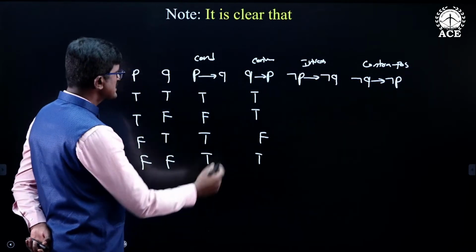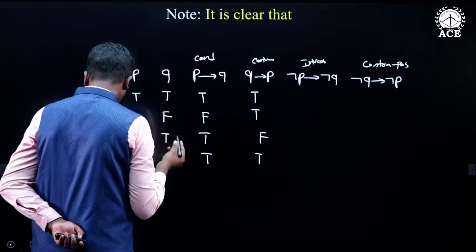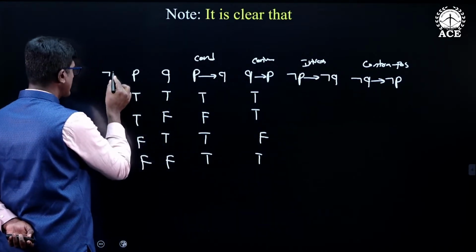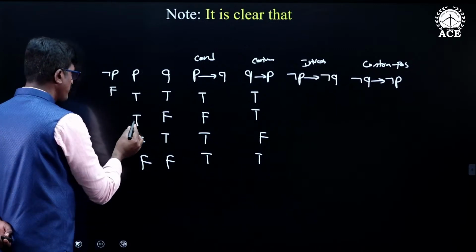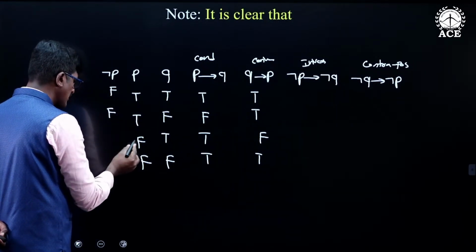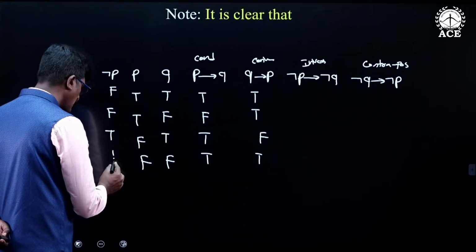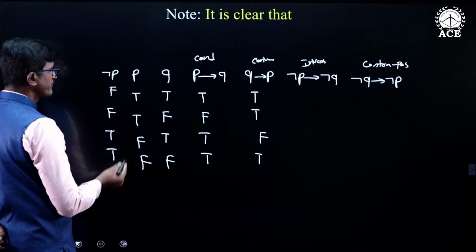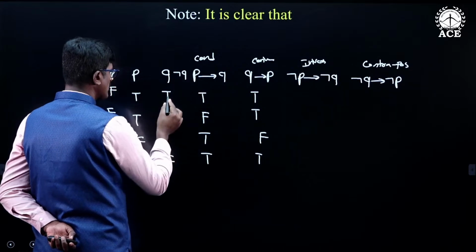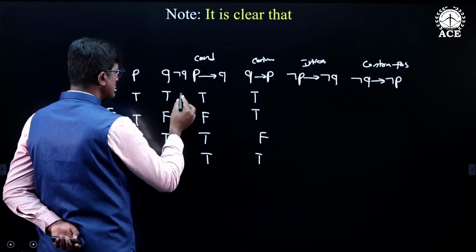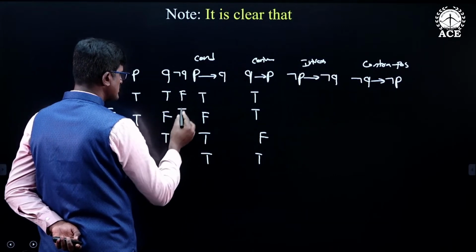Next one is negation P conditional negation Q. I am finding the truth values for negation of P here. If P is true, negation P is false. If P is false, negation P is true. Likewise, I am finding the truth values of negation of Q here. Q is true, negation Q is false. Q is false, negation Q is true.